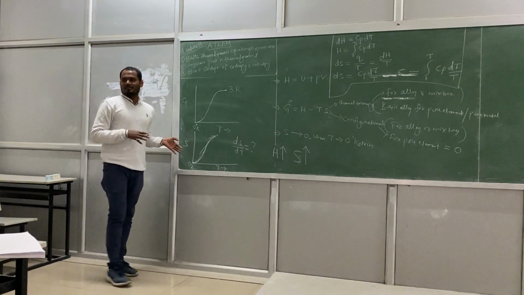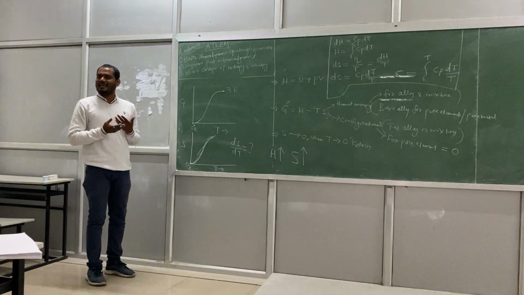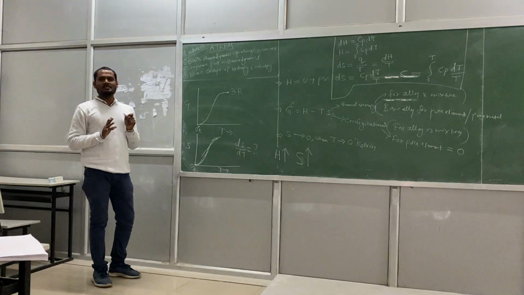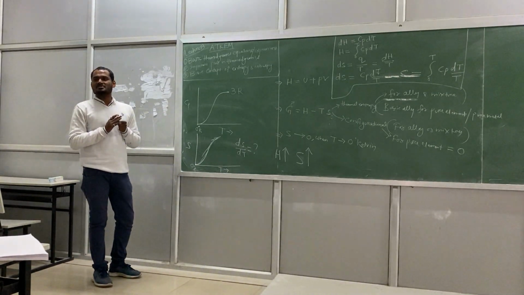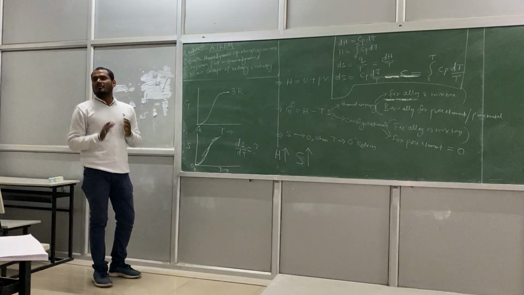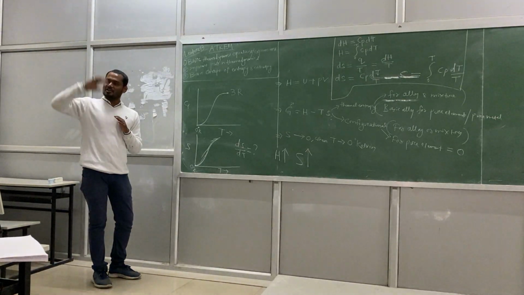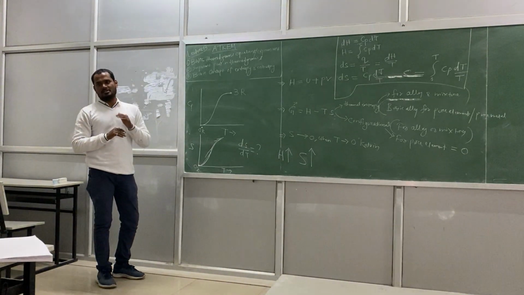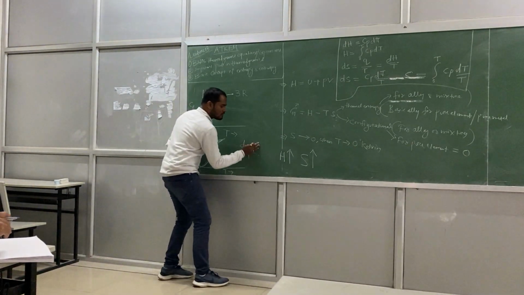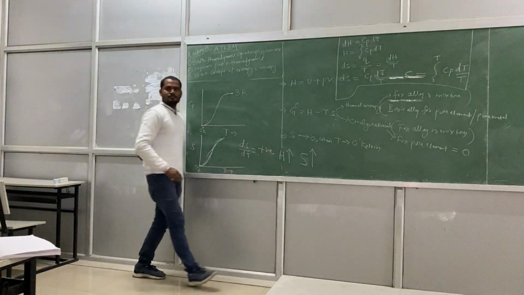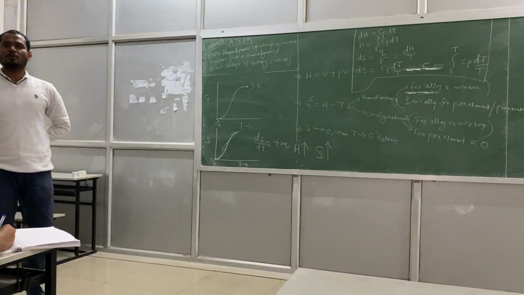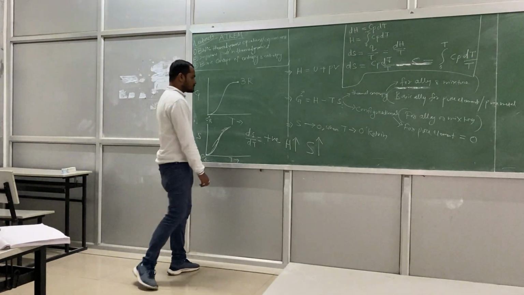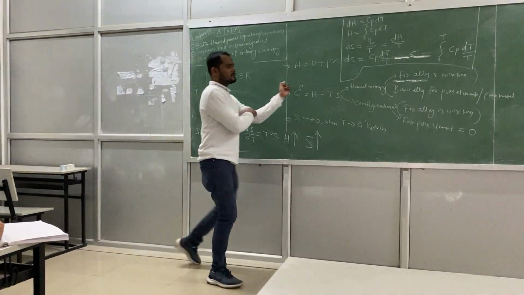Just have a look. Positive, obviously. Entropy can never be negative. Entropy may be 0 or it may be positive. 0 means at 0 degree Kelvin, right? And if the temperature is higher than 0 degree Kelvin, it will be always positive. But the rate of change may increase initially, and further on it may not decrease, but the slope will be a decreasing slope, right? So dS by dT is always a positive value. It will never be negative, either 0 or positive. Anyways, we'll see that.